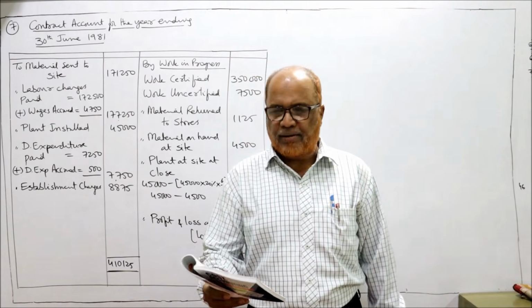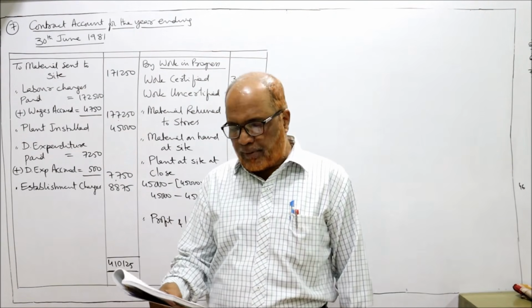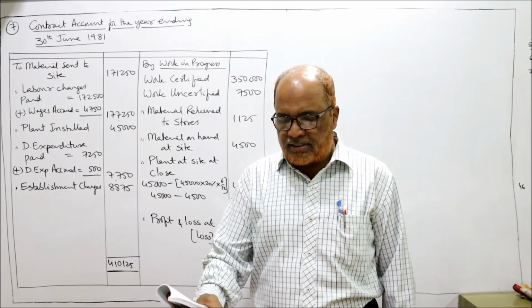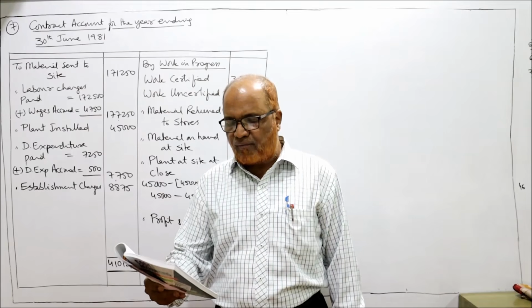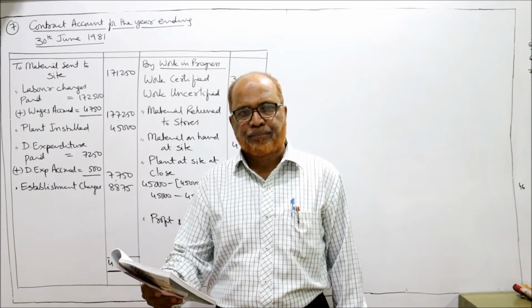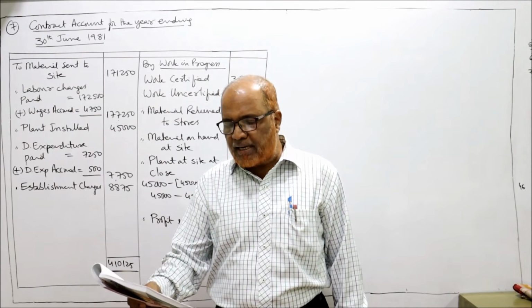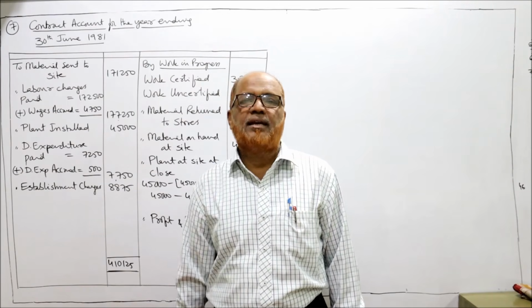See the problem number 7. 6 problems we have already completed. 7th one. Contractor Limited entered into a large contract with an electric supply company on 1st January 1981. The contract was incomplete as on 30th June 1981.